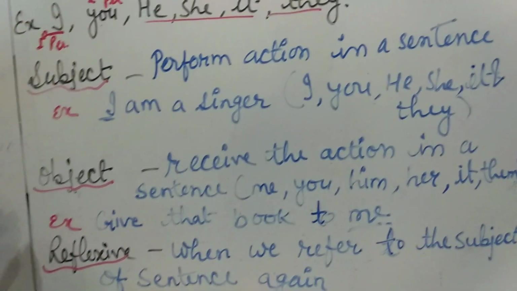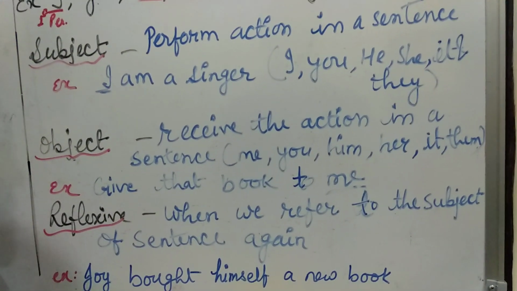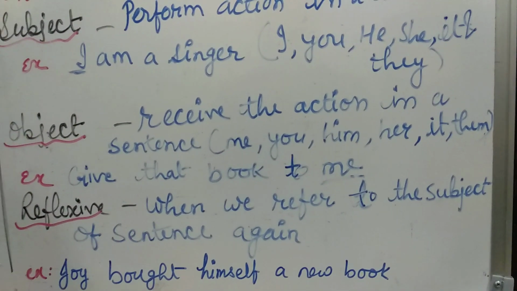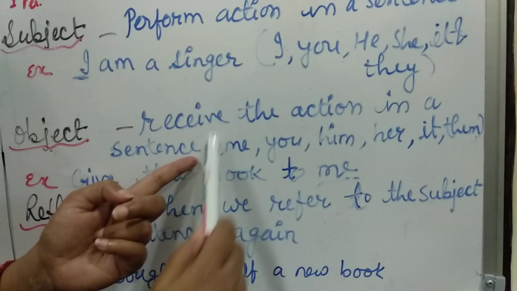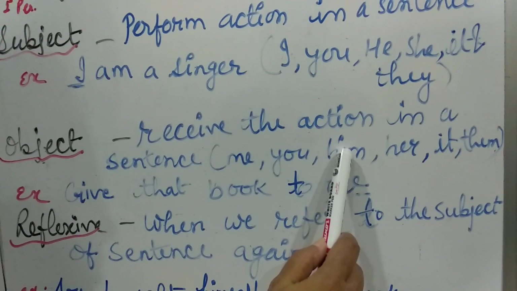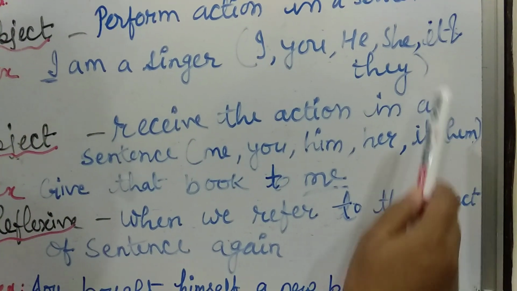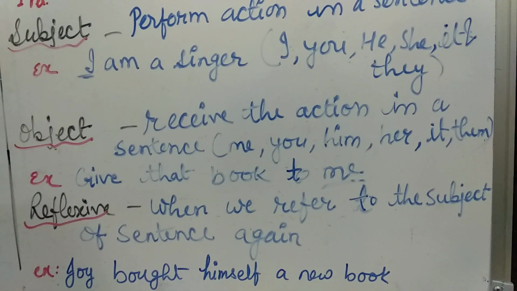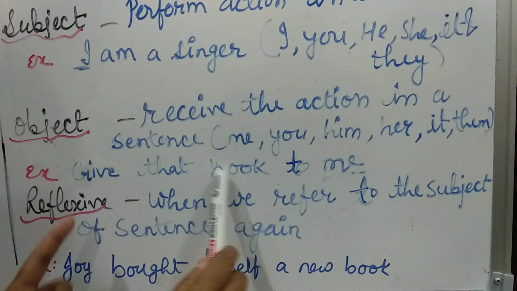Now coming to the next one, our objective pronoun. An objective pronoun means the action is received by the pronoun. It receives the action in a sentence. I will be replaced by me. You will remain you. He will change into him. She will change into her. It will remain it as well. They will change into them. For example: give me a book. Give that book to me.